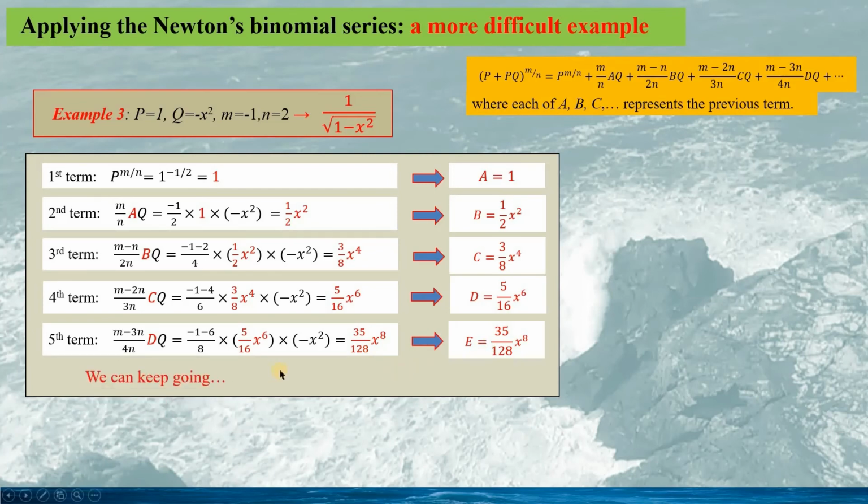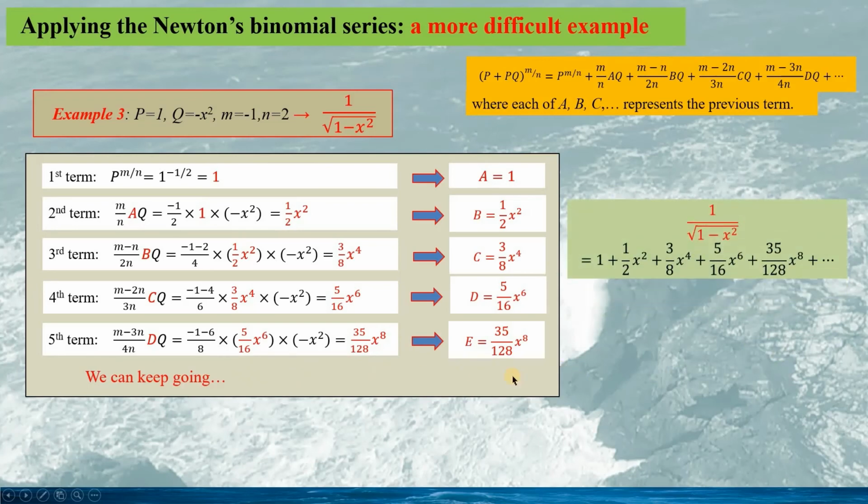For this binomial series, we can go on to calculate more terms, but for many practical applications, we might not need to go for too many terms. So if we put all this together, we have the expression for the binomial series given as this. So this binomial series is much more complicated than the previous example. And we may ask a question, is this expansion correct? Or how can we prove its correctness?